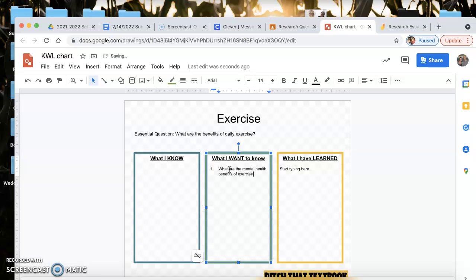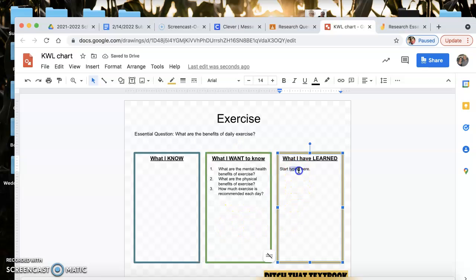Or I could say, what are the, well, obviously physical benefits of exercise, or how much exercise is recommended each day. You get the point. So you just want to come up with 5 questions for research.